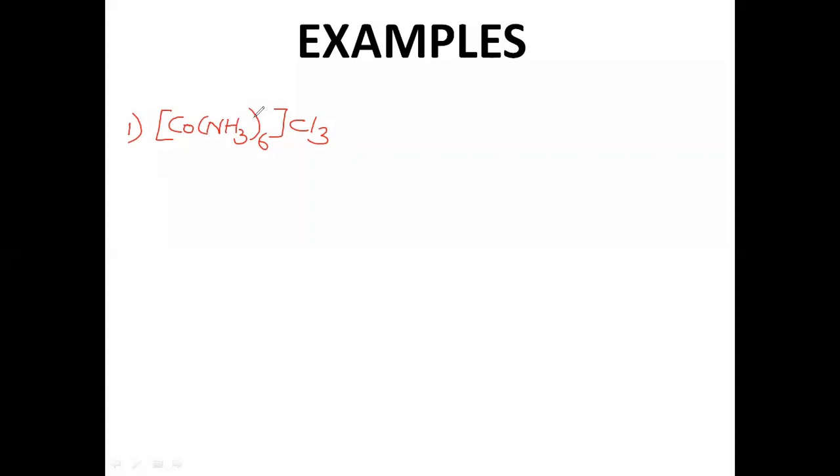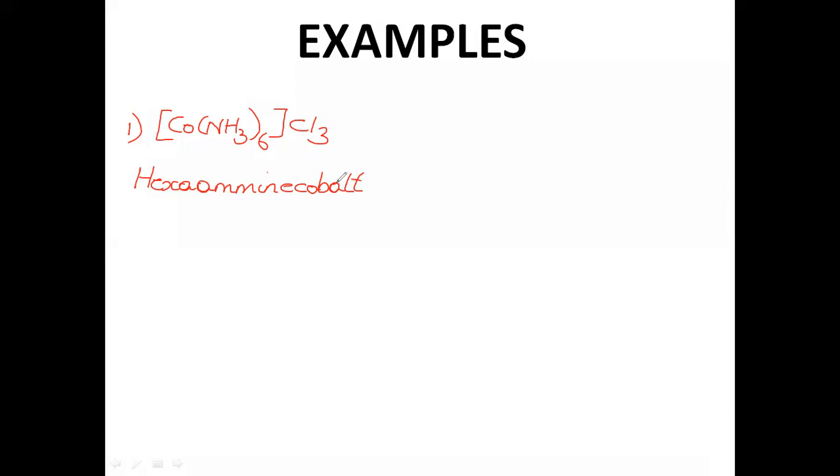So if this particular cation is a complex, in the complex we have to name the ligand first, then the metal. What is your ligand? Your ligand is ammonia, and ammonia has a special name which is ammine. So how many of them are there? 6. So it will be hexa, and then you have to name the ligand. It will be ammine. So hexaammine. Then it will be the name of the metal. Since we have only one kind of ligand, we have 6 of it, we have named it. Now the name of the metal, which is cobalt. Remember that the name of the metal will change only if it is anionic.